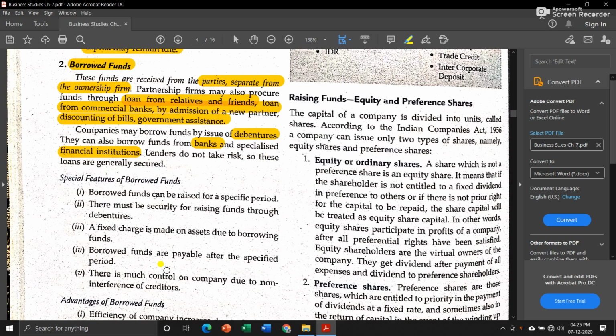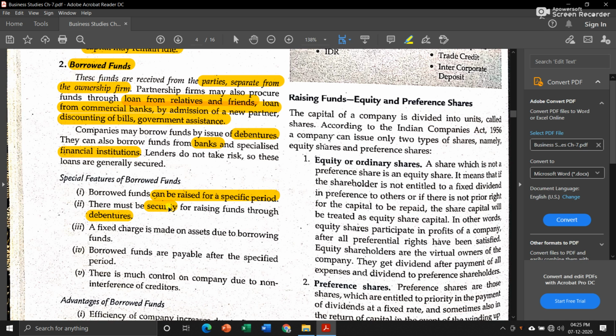Now let us see some special features of borrowed funds. They can be raised for a specific period. Usually when we take a loan from someone or from any financial institution, we take it for a specific period of time. Then there must be security for raising funds through debentures. That means if we want to raise funds through the issue of debentures, then we have to give some security as well.